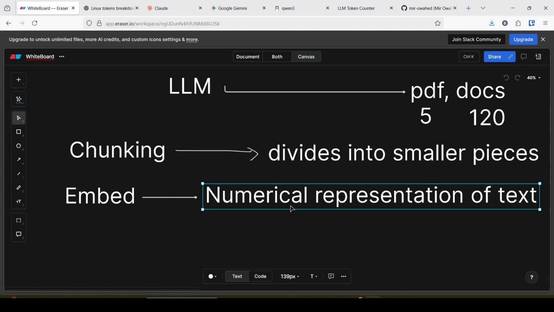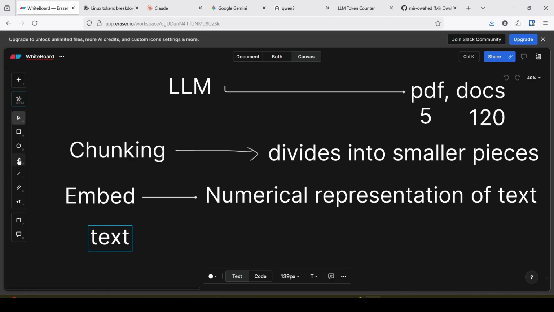Because, say for example, if I ask the LLM what is Linux, and it has trained data on the topic Ubuntu, Linux and Ubuntu have a semantic relation. To get the semantic relations, we first convert the text into a vectorized or numerical representation with the help of an embedding model.